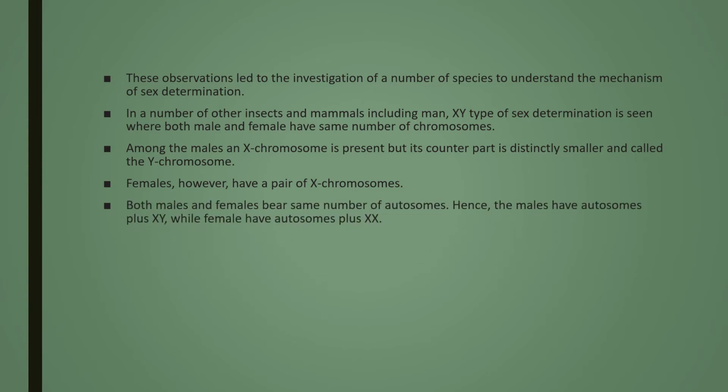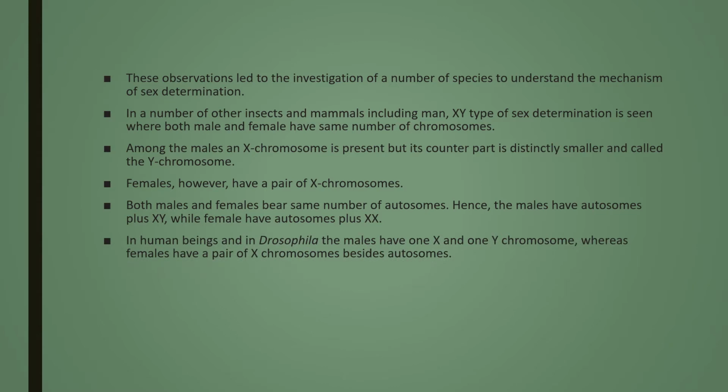Both males and females bear same number of autosomes, hence the males have autosomes plus XY chromosome, while females have autosomes plus XX chromosomes. In human beings and in Drosophila, the males have one X chromosome and one Y chromosome, whereas females have a pair of X chromosomes besides autosomes.